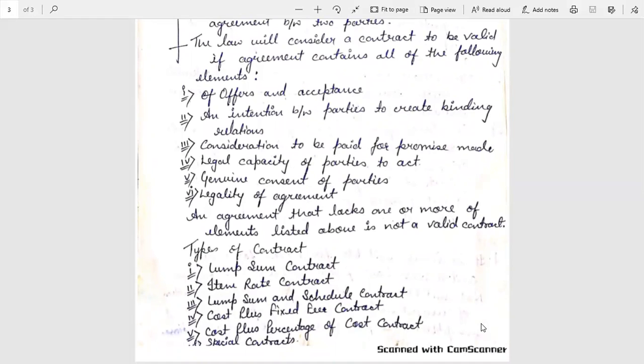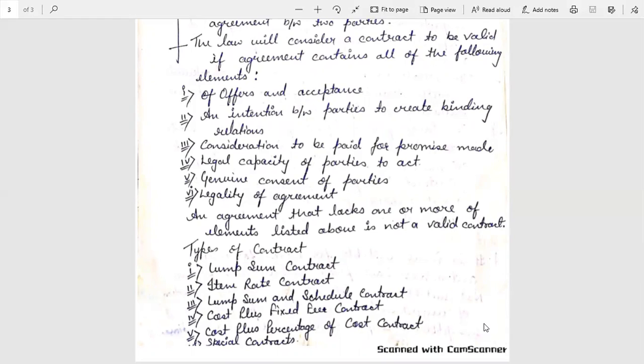Third, consideration to be paid for the promise made. Fourth, legal capacity of parties to act. Fifth, genuine consent of parties. Sixth, legality of agreement. An agreement that lacks one or more of the elements listed above is not a valid contract.